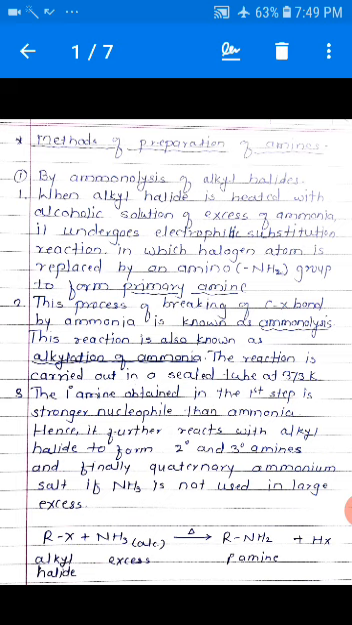This reaction is also known as alkylation of ammonia. The reaction is carried out in a sealed tube at 373 Kelvin. The primary amine obtained in the first step is a stronger nucleophile than ammonia. Hence, it further reacts with alkyl halides to form secondary and tertiary amines and finally quaternary ammonium salt if ammonia is not used in large excess.